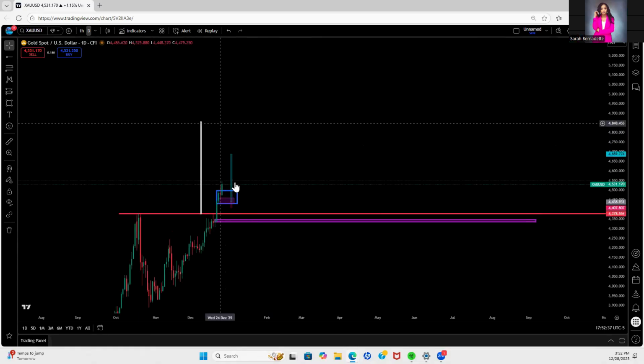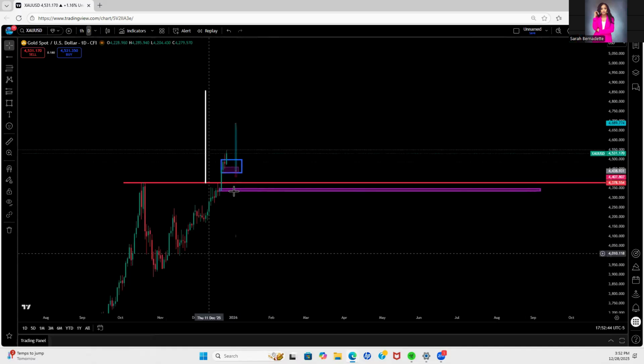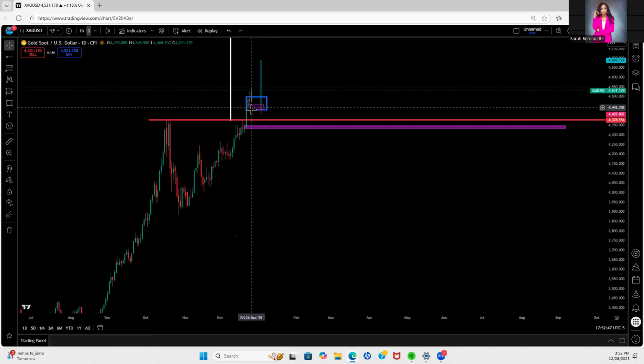Because price was able to break this previous all-time high of 4,383, now I know exactly where price is going. Now I know price is extremely bullish. It's going to go all the way up to 4,850 approximately. Okay, so this analysis is because of what's happening on the daily time frame.